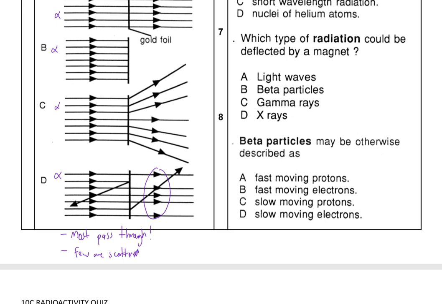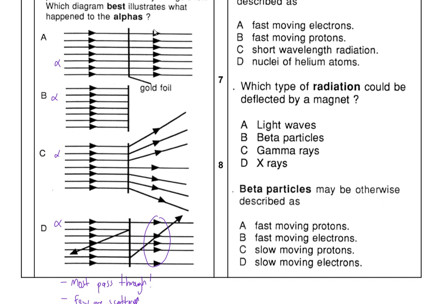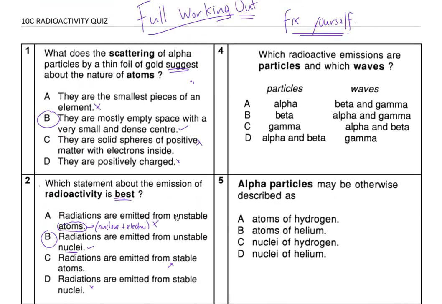Okay, now this one is showing that all of them are passing through. So it can't be this one. Now B is showing you that none of them go through. That's wrong. Now C is showing that all of them go through and they scatter. Wrong. So therefore it has to be D in this case, because in D, very few of them are scattered, and most of them pass through. This is this one here.